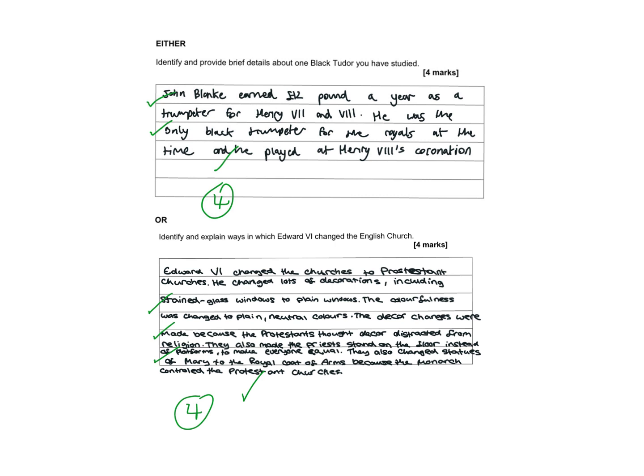And then in the second one, the changes Edward VI made to the English church. Well, we've got the fact that it became a Protestant church again, and then detailed knowledge of what those changes involved. So removal of decoration, less use of colour because it was a distraction from the religion, the movement of the priest, the removal of the statue of the Virgin Mary. There's lots of information there. There's definitely more than 2 accurate comments about the changes that Edward made. So both of those answers got full marks, and well done to those students who got full marks on this question.